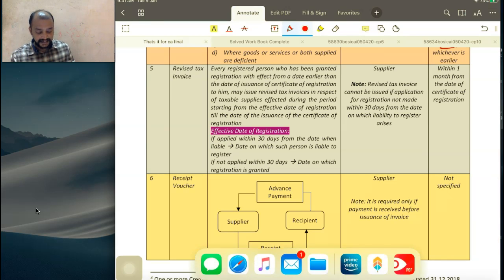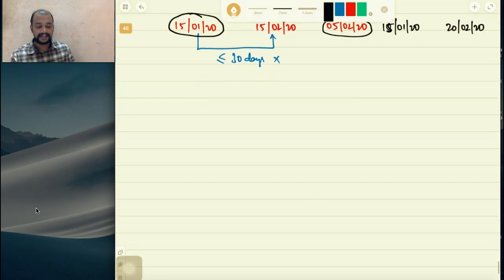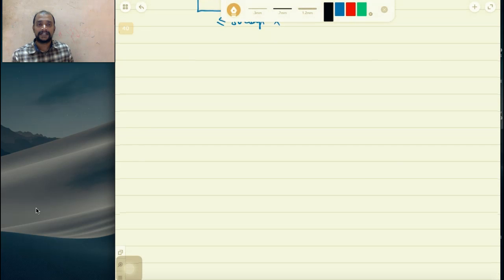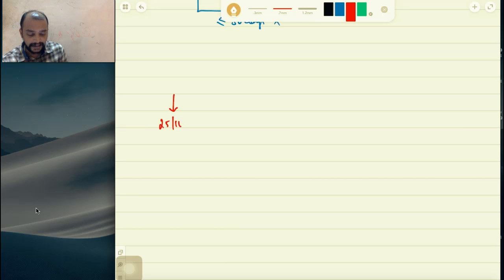Then we have something called a revised tax invoice. What is this revised tax invoice? To understand it, we first need to know the effective date of registration. Now let's try to understand that. Say with effect from 25/10/2018, a person commenced business.